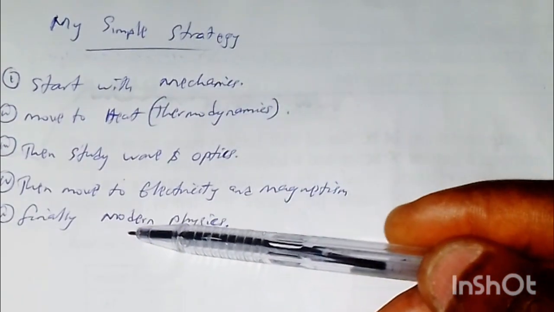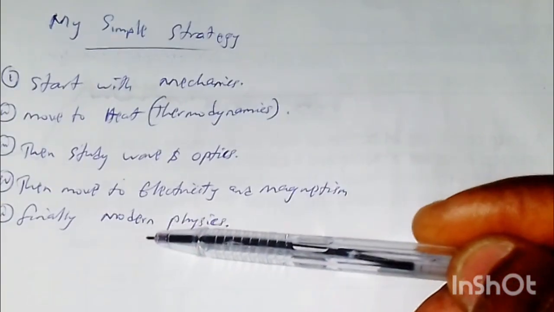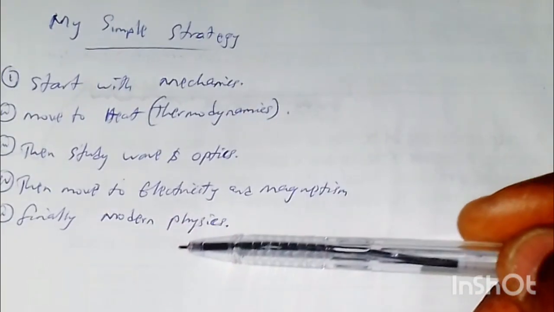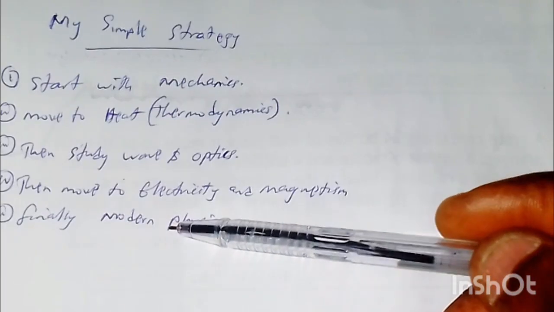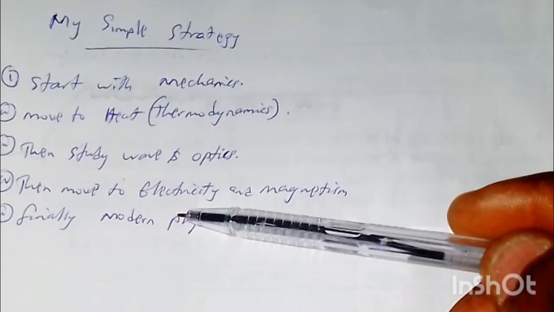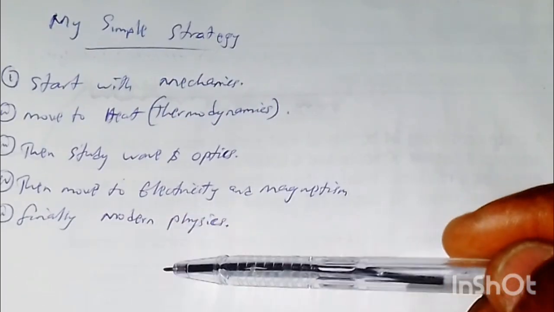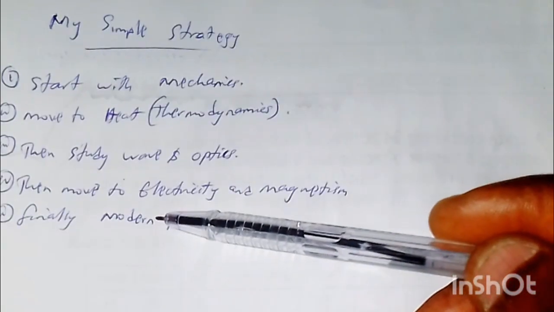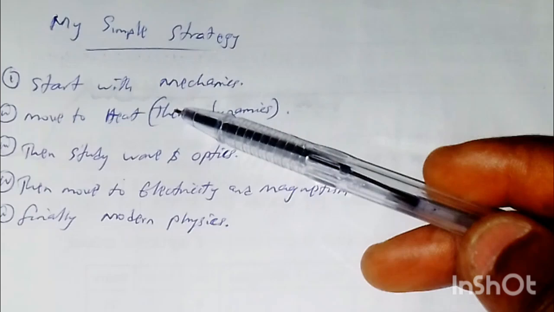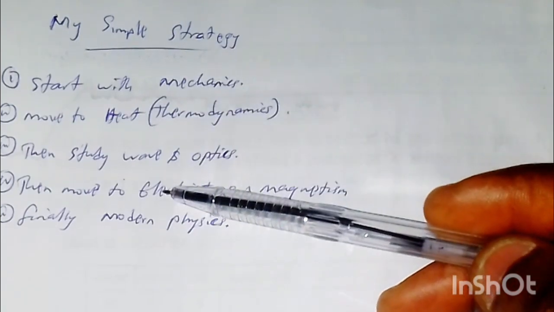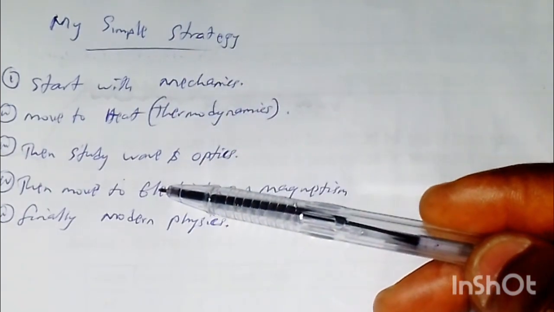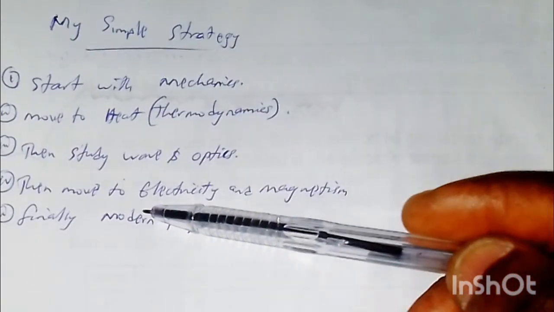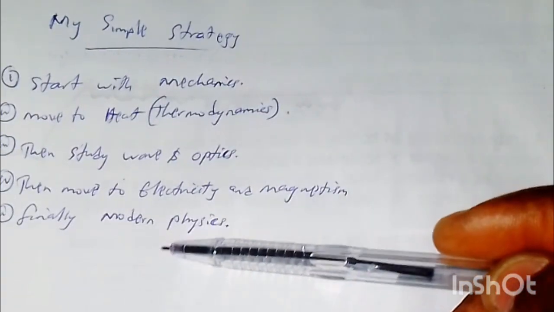So before you can say, okay, now I can imagine the structure of helium, the structure of nitrogen, and the rest. Here we're talking about atomic structure, radioactivity, photoelectric effects, and the rest. So I am in this modern physics. It combines every idea, every understanding, every knowledge you've gotten from these four: mechanics, heat, wave and optics, electricity and magnetism, to help you understand modern physics. Now, let me explain how.